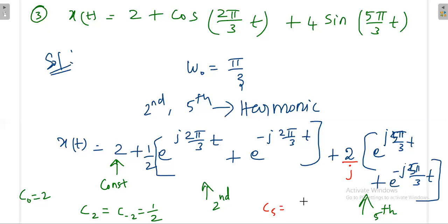One more mistake we make here: whenever sine is there, instead of plus, we get minus. Here minus will come. So once minus comes, C of minus 5 is minus 2 by j. So we got C naught, C2, C minus 2, C5, C minus 5. In all other cases, Cn will be 0.